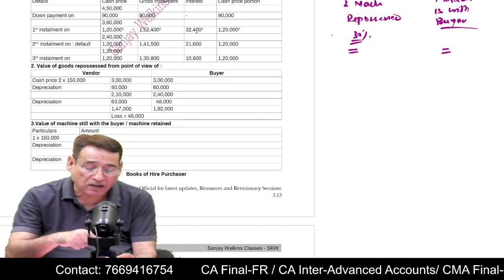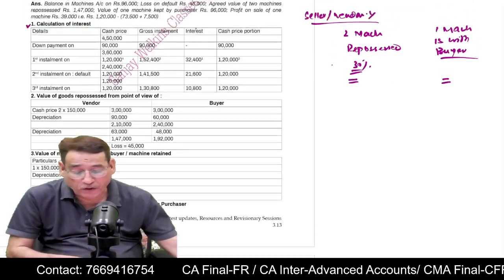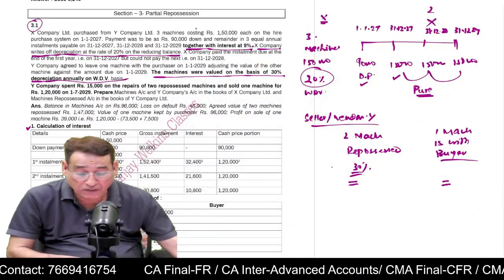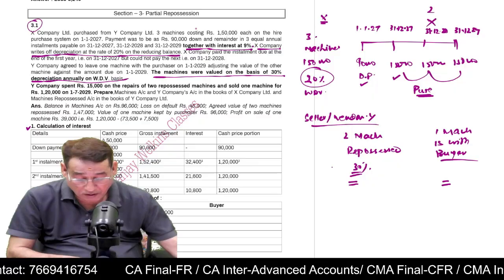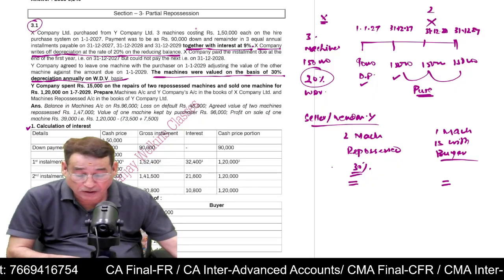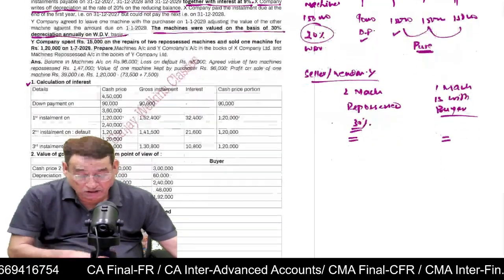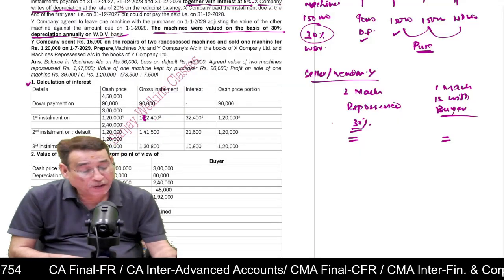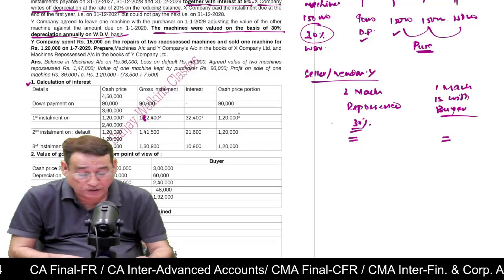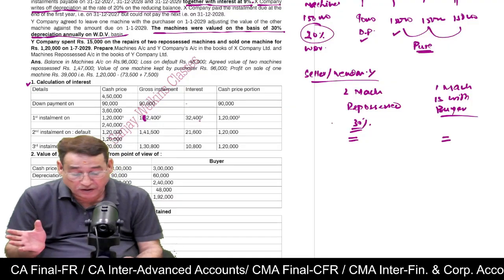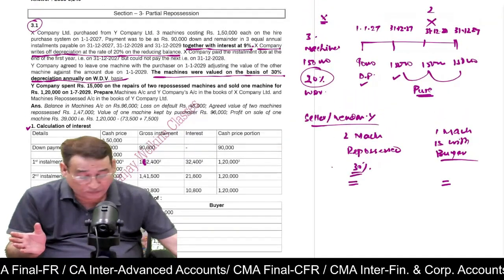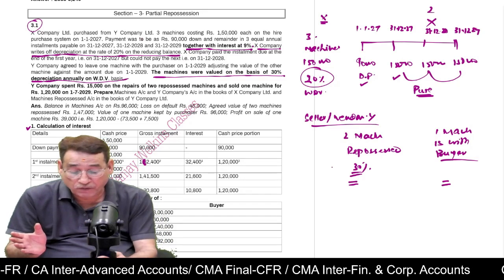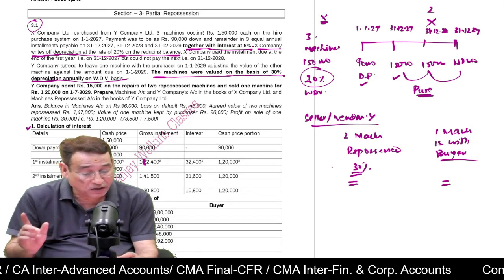You add this amount to your installment. Your installment was 1 lakh. What was the amount of installment? Gross installment will be, now this will be 1,82,400. Sorry. Is it clear to you? 1,50,000 plus 32,400. So anyway, whatever it is, actually you do one thing, because otherwise you make the installment amount as 1,20,000 each. Just wait.